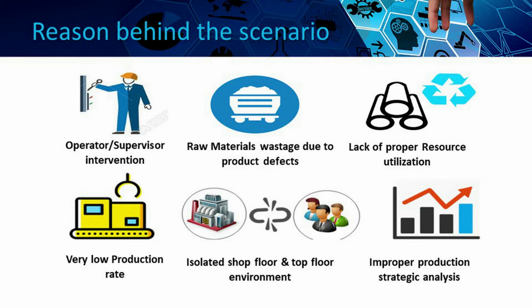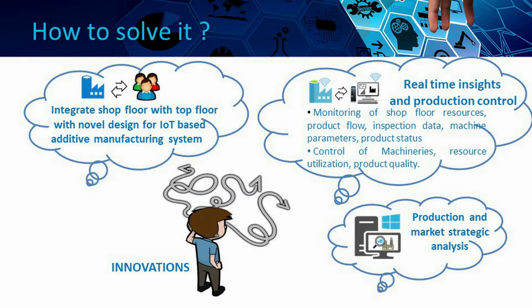Let us see the problem statement. We found some problems in industries like low production rate, lack of proper resource utilization, and poor communication between customer and manufacturer. To overcome these problems, we have to improve production stack analysis, communicate the top floor of the industry directly with the shop floor, and automate machines to increase production rate along with production quality.